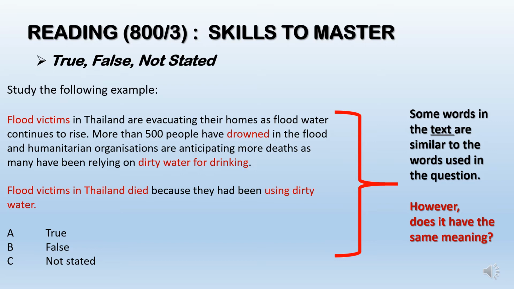You can see that some words in the text are similar to the words used in the question. However, does it have the same meaning? Let's look at the first one, flood victims. You have the word flood victims in the question as well. You have in Thailand too. Then you have the word drowned. However, in the question, it is died. So you have to think whether drowned and died have similar meaning or the same meaning. And then you have the word using dirty water. You have in the text or the paragraph dirty water for drinking.